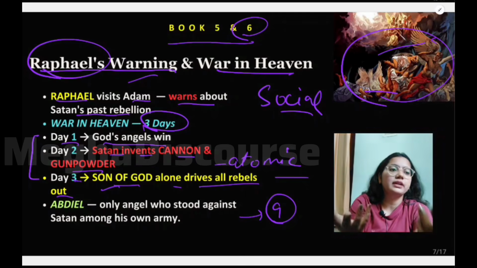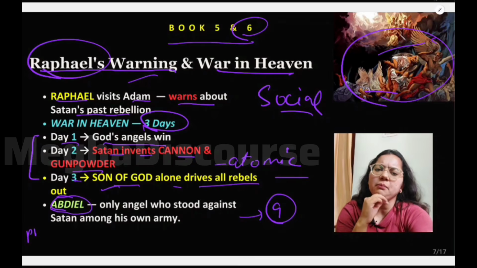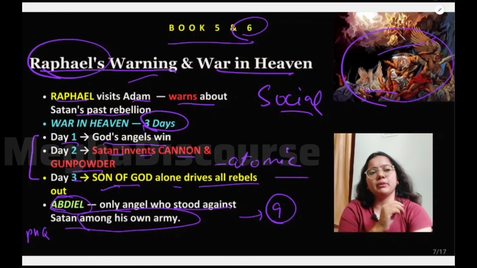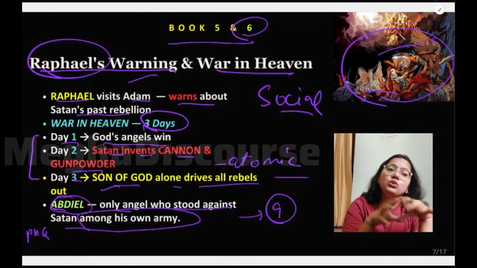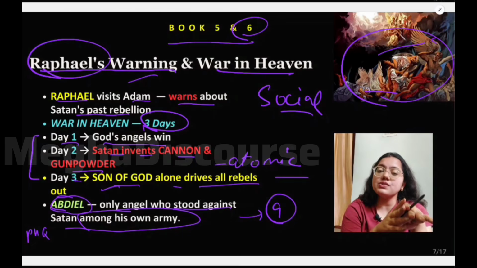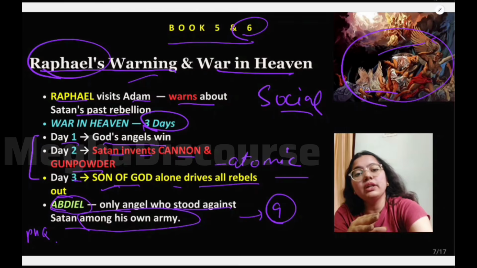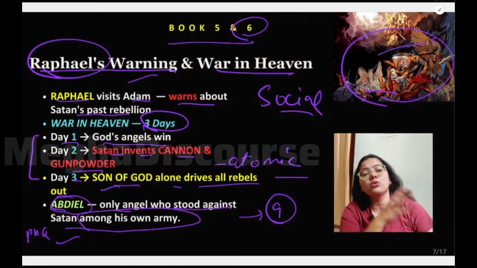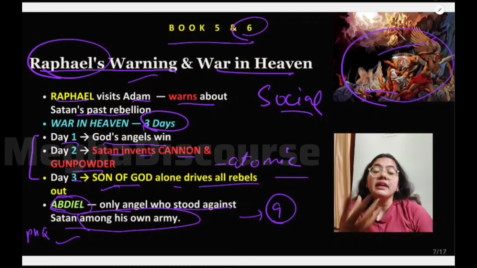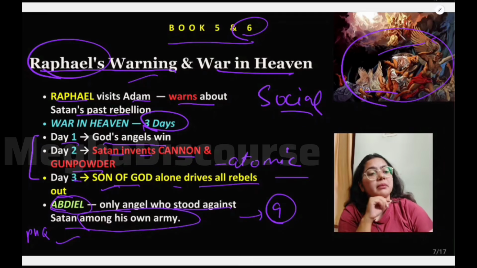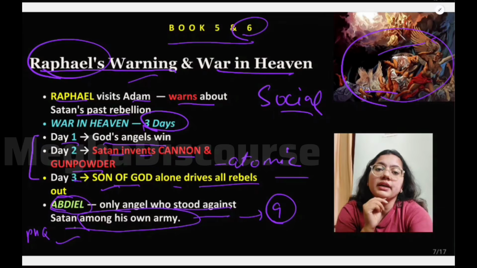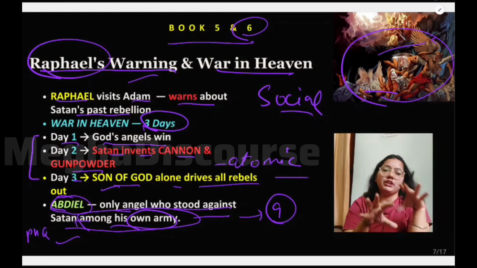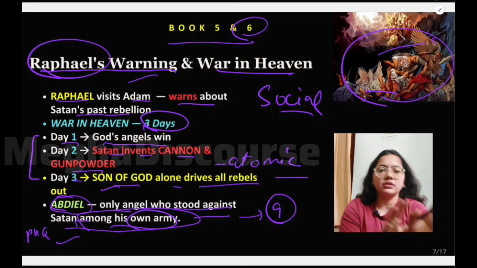So basically this is the storyline, and here is this one angel. This is again a PYQ of UGC NET English. He's the only angel who stood against Satan among his own army. He tells Satan that you should not go against God, because it is God who created us, and we owe everything to God, so you should not rebel against him. So he was the only angel who stood against Satan among his own army. Okay, so you should know this thing. He was very faithful. So this is basically book number 5 and book number 6.